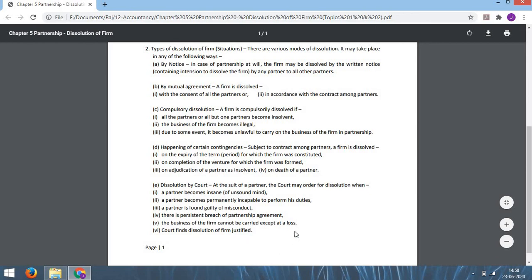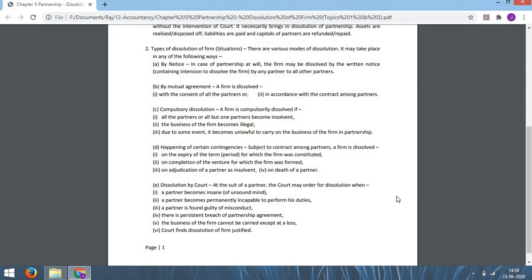Okay. So this is the discussion regarding the first page. In the next class we shall discuss the second page. Sorry, topic number 1 and 2 have been discussed. Topic number 3 we shall be discussing in the next class.